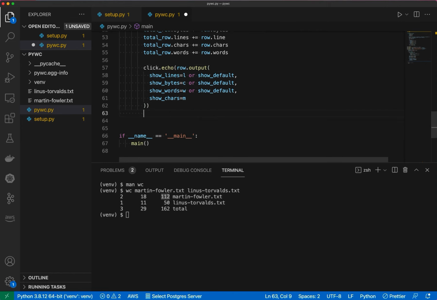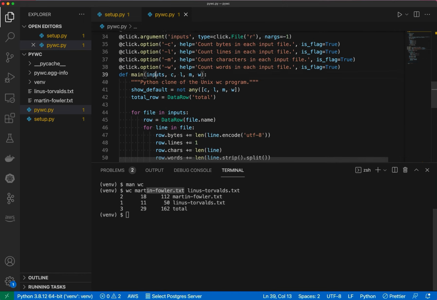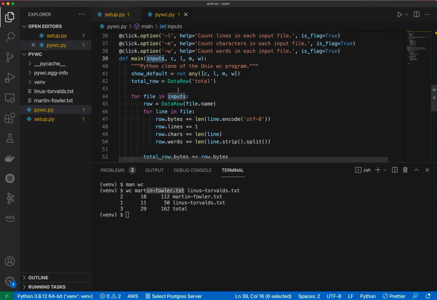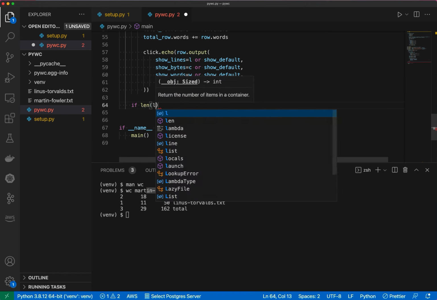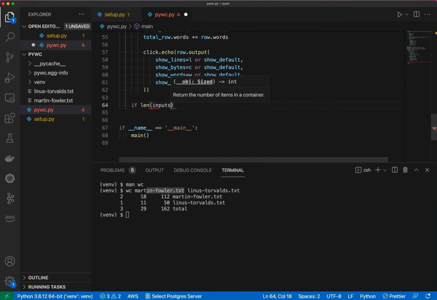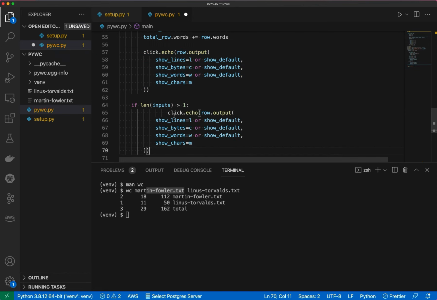All right, and then I don't really like the unequal indentation there, so let's bring that back out one. And last but not least, if more than one file is given, then our inputs list will be longer than one, right? So I can say if len of inputs is greater than 1, then let's do the same thing, but with the totals row.